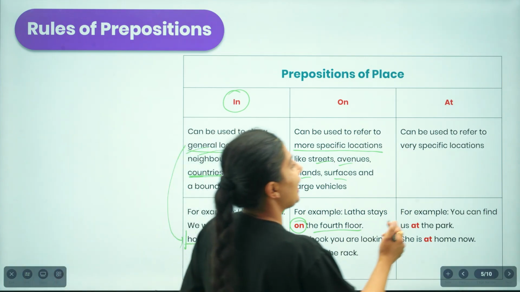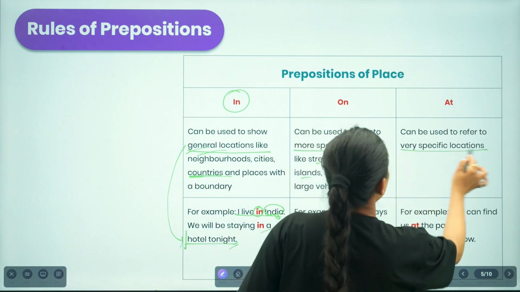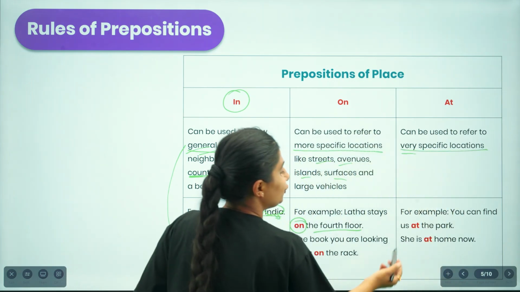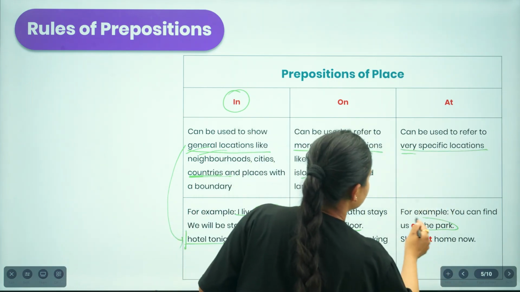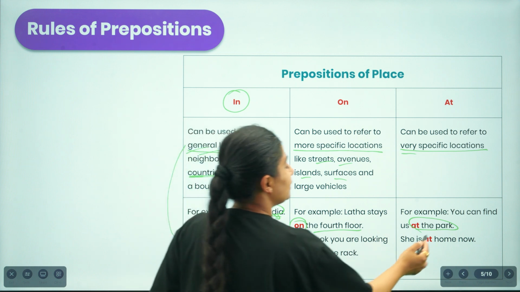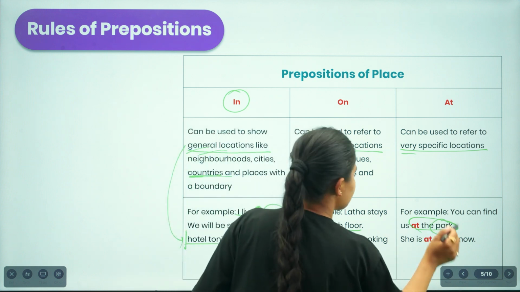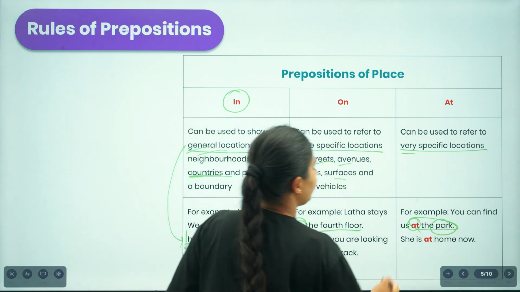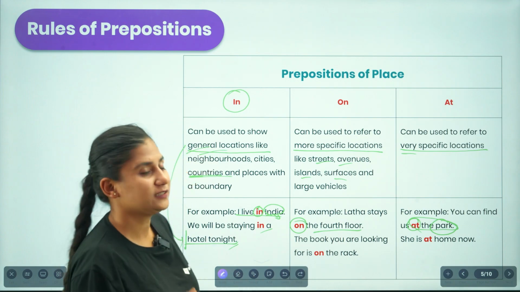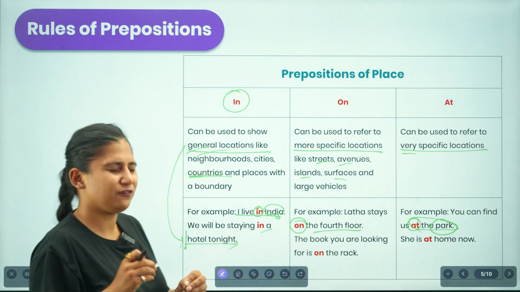Similarly, we use at when we refer to a very specific location. For example, you can find us at the park. This is very specific. At the park covers quite a short area, and here we are talking about a location where we are being very specific.